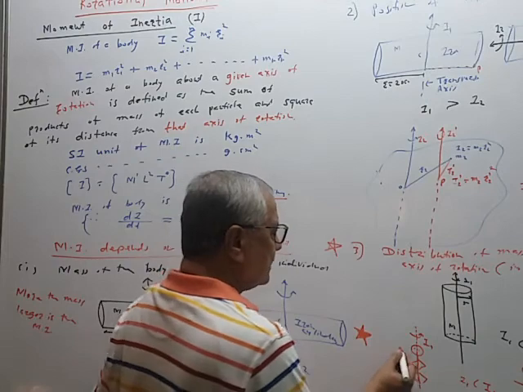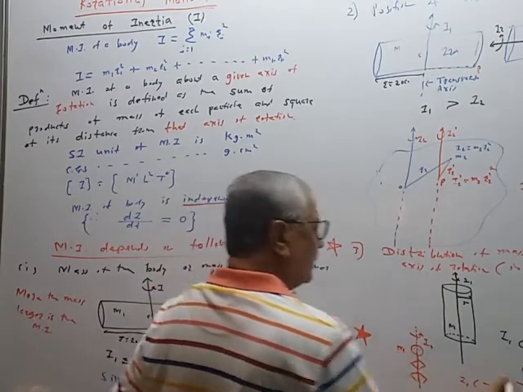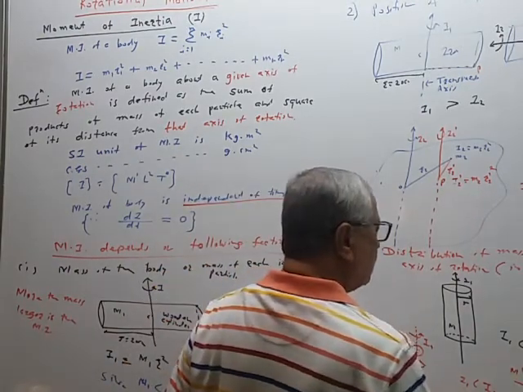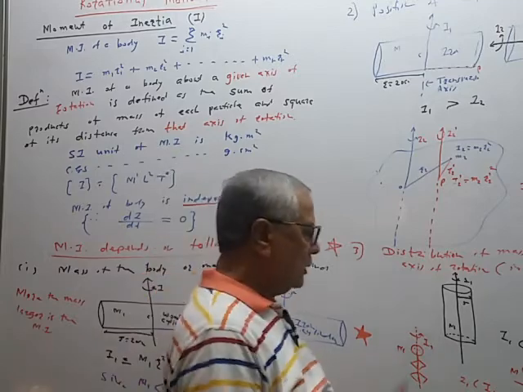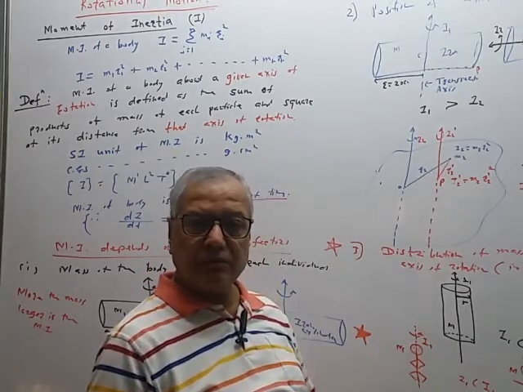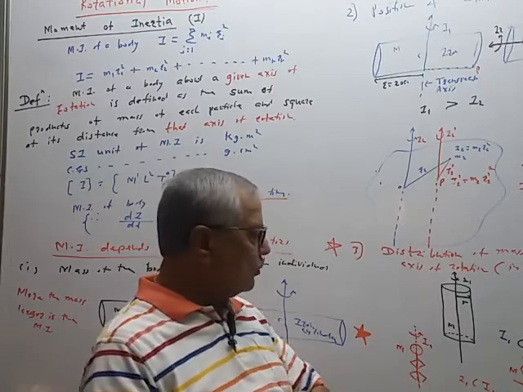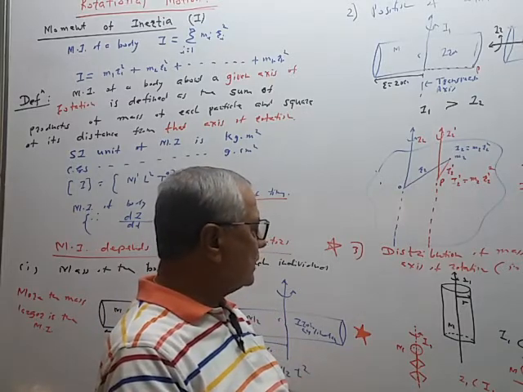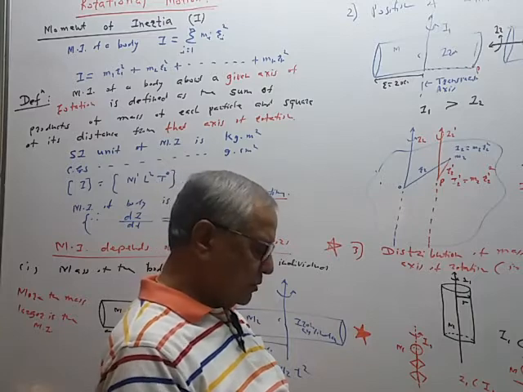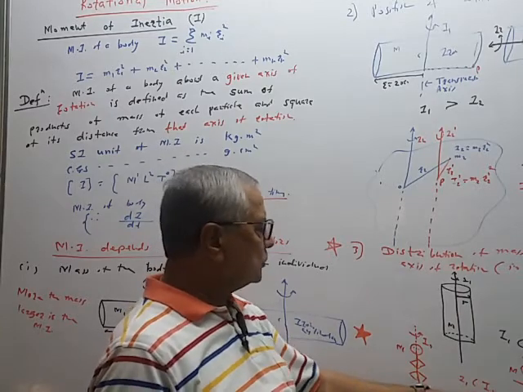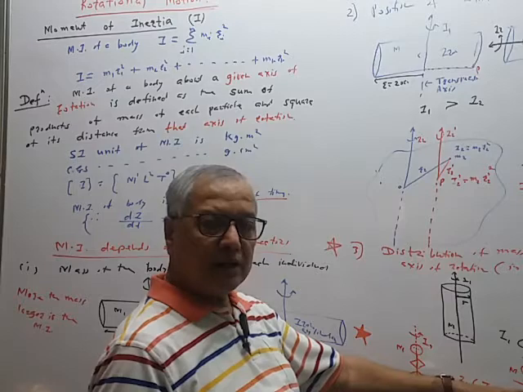So the same dancer has two moments of inertia. Mass is the same. The person is spinning about its own axis of rotation passing through its head, vertical axis passing through its head, like this. So this moment of inertia is more. Why?